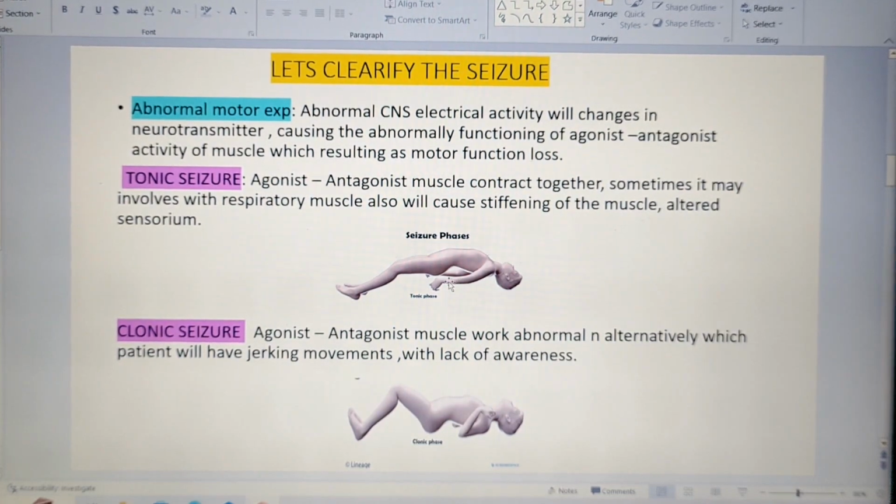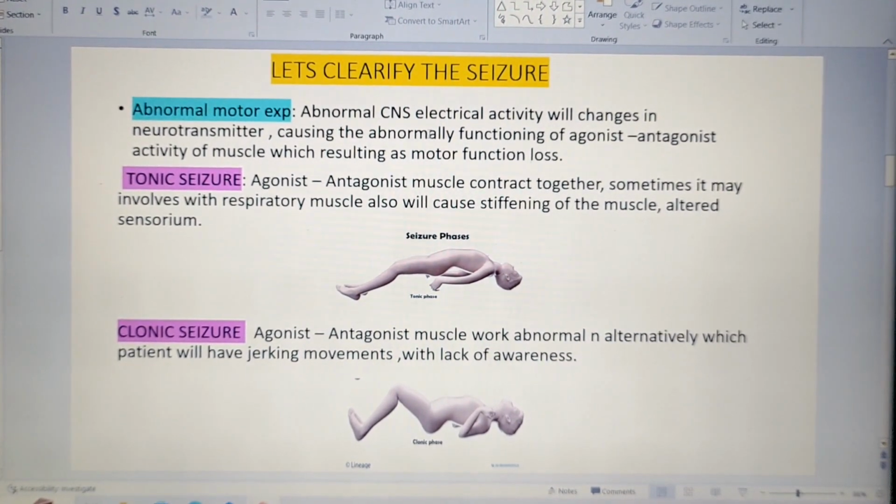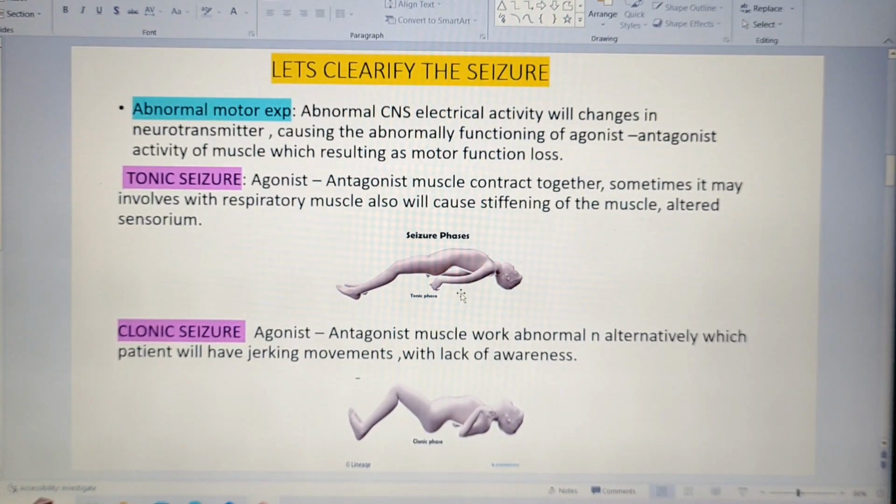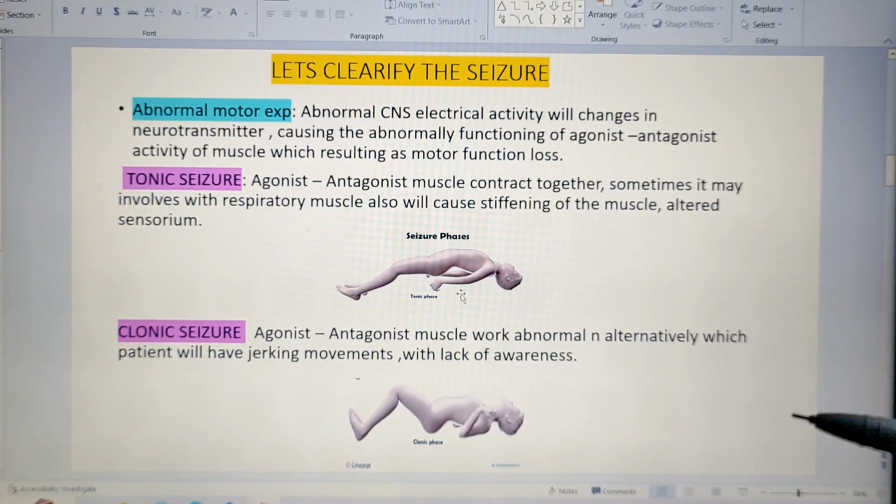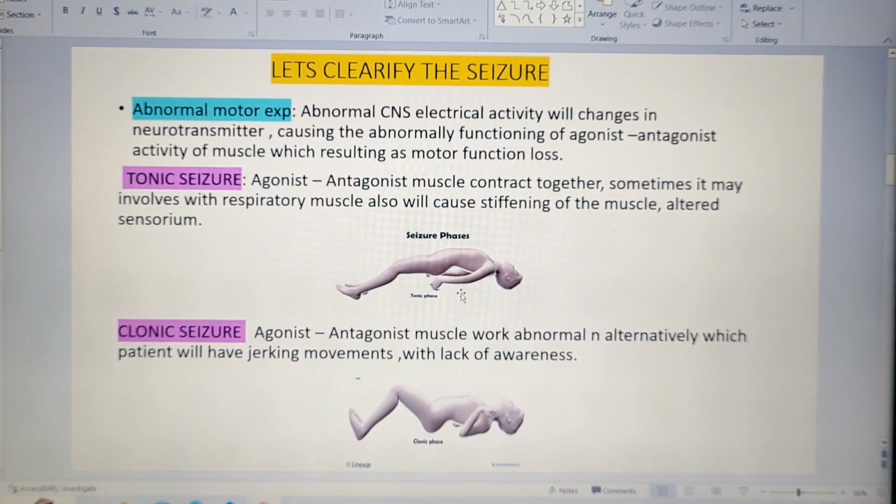alternately. But when the patient's somatomotor cortex region is affected, the agonist and antagonist muscles will not function normally. Sometimes they may work simultaneously or together. Sometimes they may work alternately but abnormally. They will not function normally.